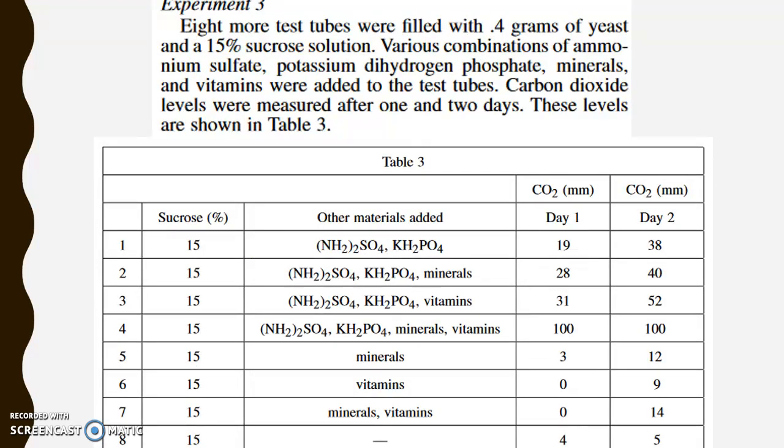Experiment 3. 8 more test tubes were filled with 0.4 grams of yeast and 15% sucrose solution. Various combinations of ammonium sulfate, potassium dihydrogen phosphate, minerals, and vitamins were added to the test tubes. Carbon dioxide levels were measured after 1 and 2 days. These levels are shown in Table 3.